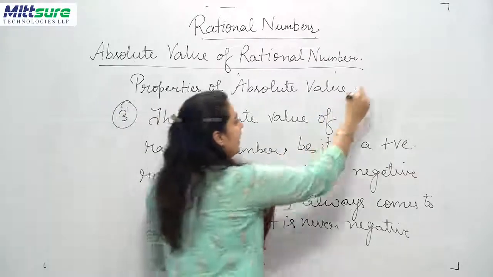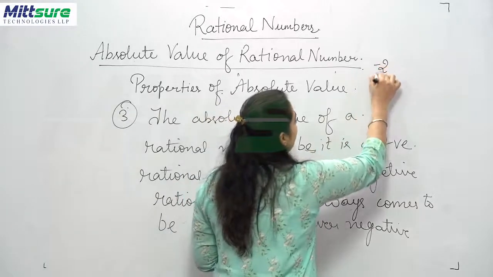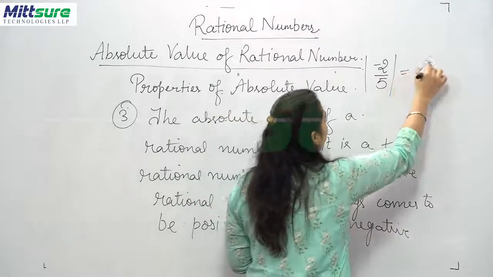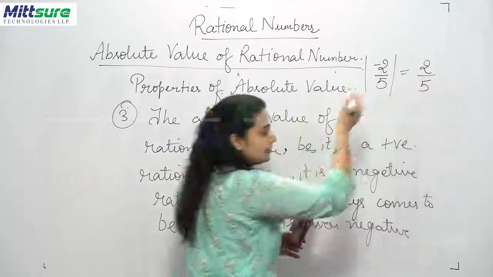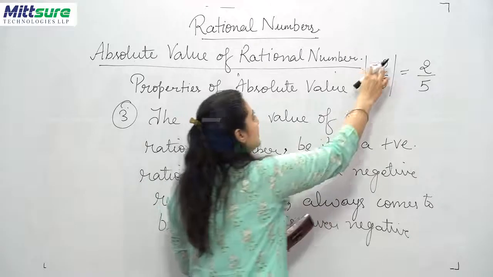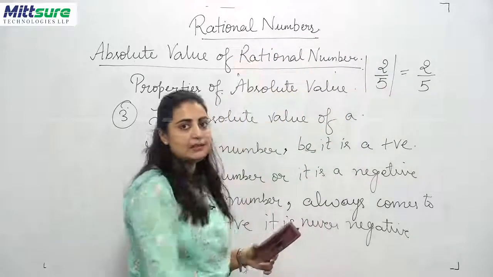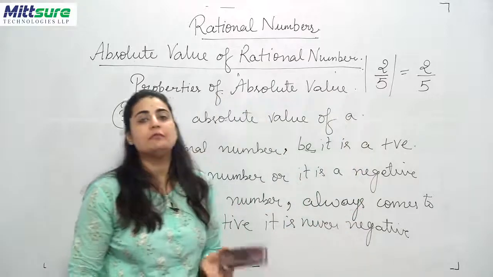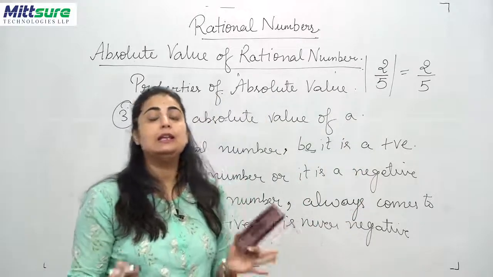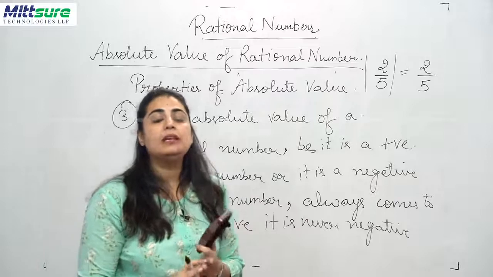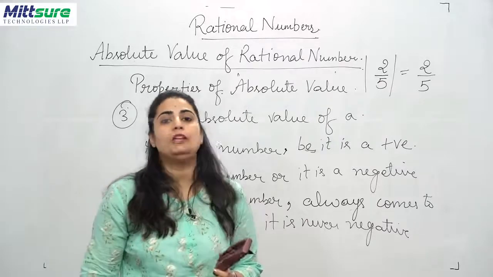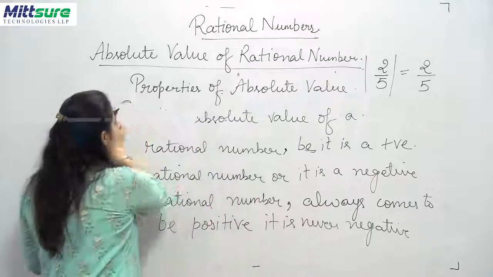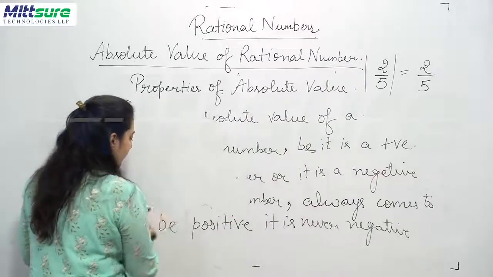For example, if your rational number is minus 2 upon 5, its absolute value is 2 upon 5. Now suppose this negative sign is not present here, then also the absolute value is 2 upon 5, because it can never be negative for any of the rational numbers known to us. Now we will talk about the next property.